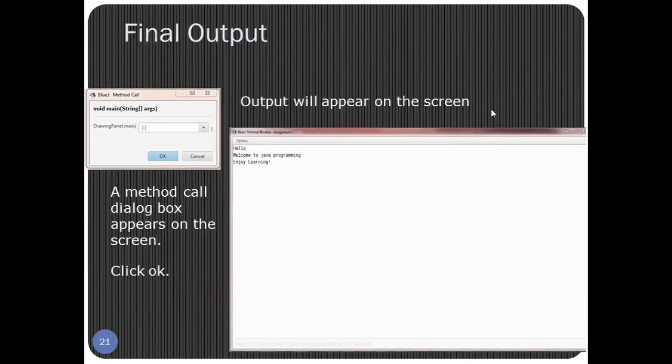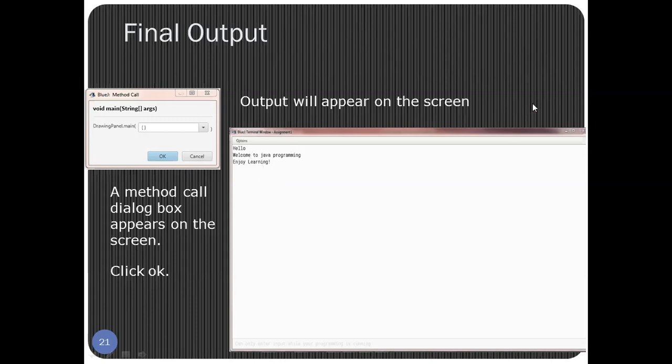Once you click, a small window, a method call dialog box, will appear on the screen. See, here is the name of the class, drawing panel dot main. I told you our execution begins from the main. Once you see the small window, you have to click on OK. Now when you click on OK, the output window will appear on the screen with the 3 lines. If you remember, we had written 3 lines: system.out.println hello, welcome to Java programming, enjoy learning. So this is the final output which you will get from the program which we had written. So here comes the output.